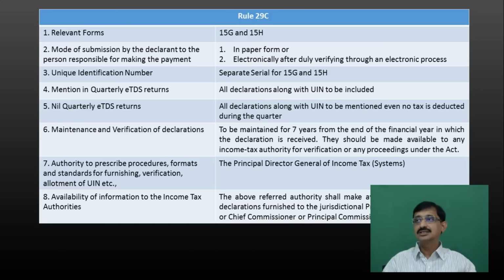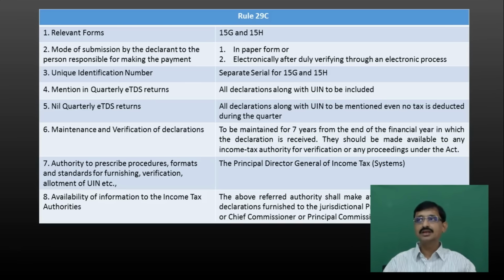Next, what does sub-rule number 7 state? Sub-rule number 7 states that the Principal Director General of Income Tax Systems is the prescribed authority who shall prescribe the procedures, formats and standards for furnishing of declaration by the payee to the payer, and also verification, allotment of unique identification numbers, etc. So this prescribed authority shall oversee all these things.